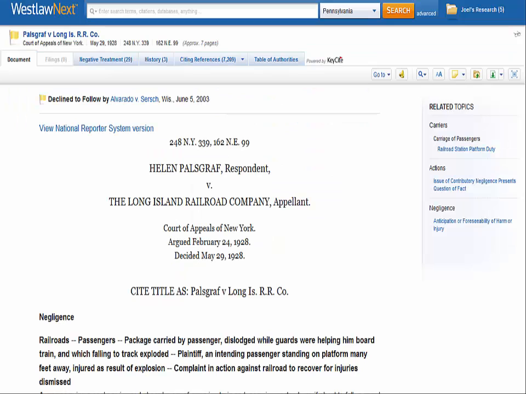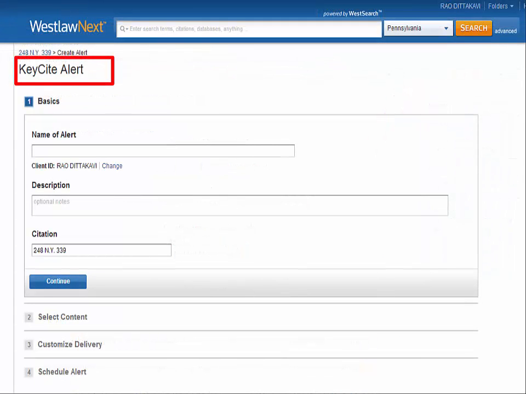In conducting research, you may wish to be informed as to when the case you are researching has been cited in new cases handed down by the court on a daily or weekly basis. This is known as an alert that will let you receive just the citation or full text of the case through an email message. To create an alert for the key cite information, click on the key cite alert entry icon next to the Go To link. Note the information has to be put in before saving the alert.